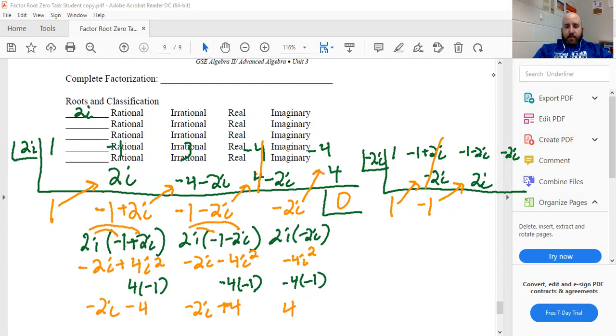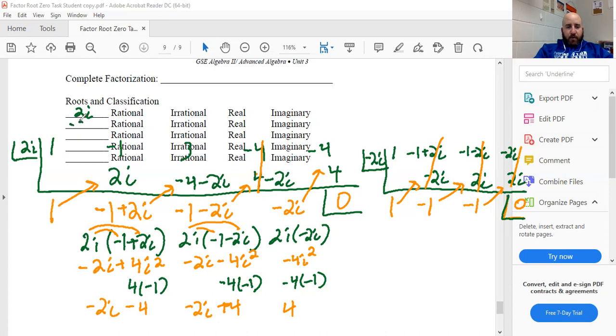Now looking again, pretty similar over here, except I had positive 2i, negative 2i on the bottom. Here I got negative 2i up top. Positive 2i, again, I didn't put a plus sign. You don't have to. We know when there's not a sign, we assume it's positive. Negative 2i, positive 2i cancel out, leaving me -1 again. It moves up and over. -1 times -2i is positive 2i. And now I've just got negative 2i and positive 2i. Cancel out and give me 0. So that one was a lot easier.